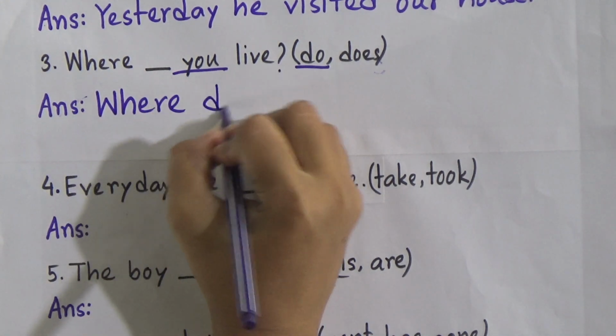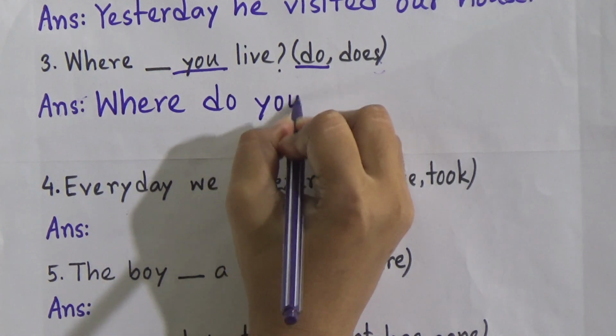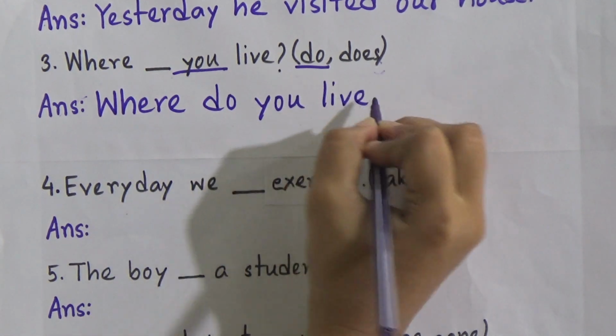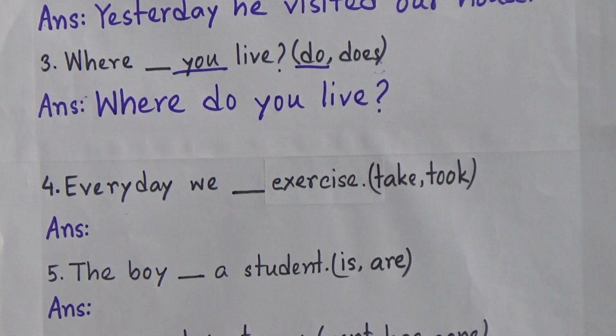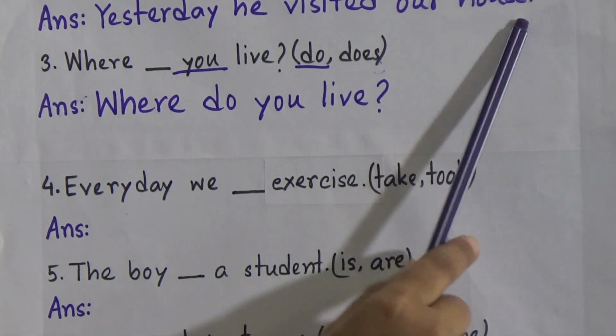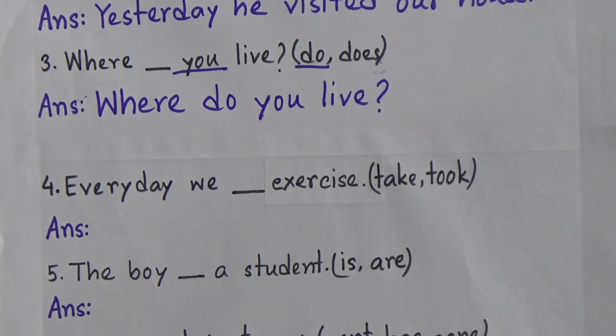Where do you live? And then we will put a question mark because it's a question, it's not a statement. And when you find a statement, you will put a full stop at the end of the sentence.